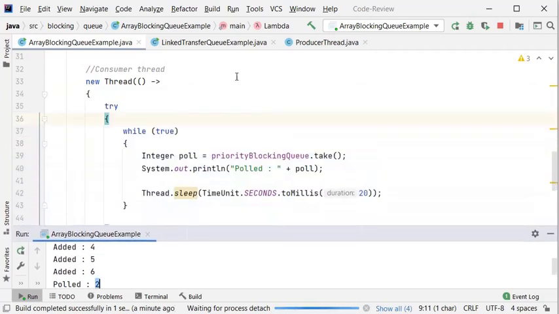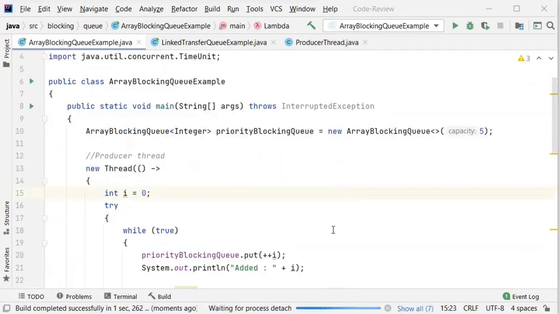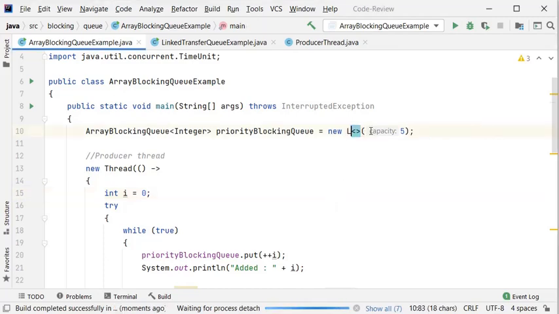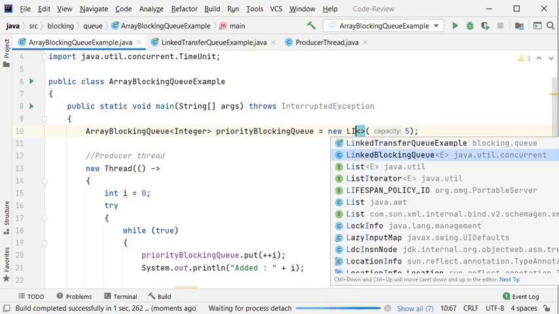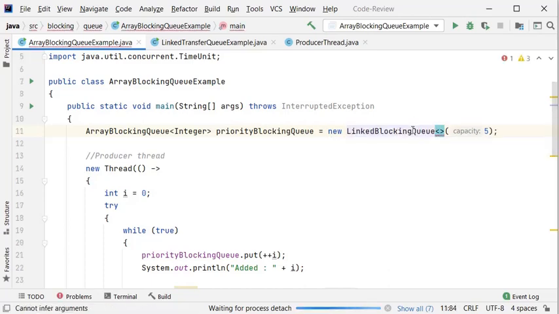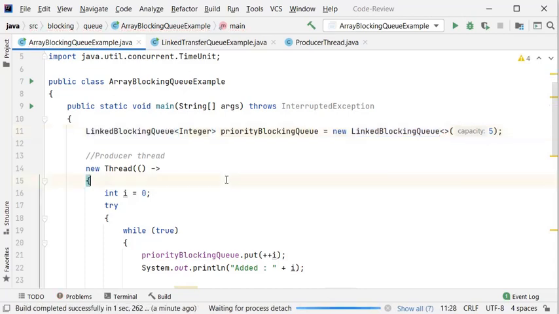Okay. So now we will see an unbounded and bounded blocking queue example by using the linked blocking queue. So I'll use linked blocking queue, and in the same way I have to do here.